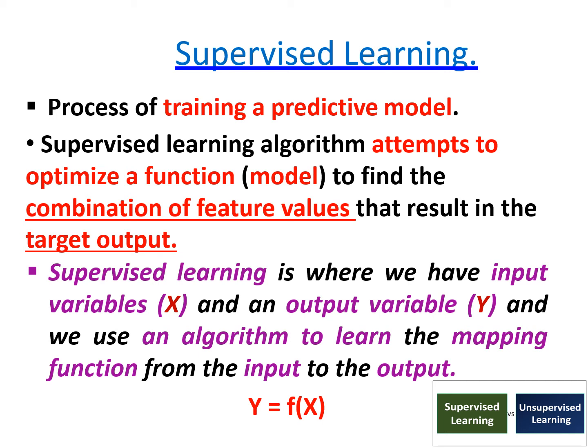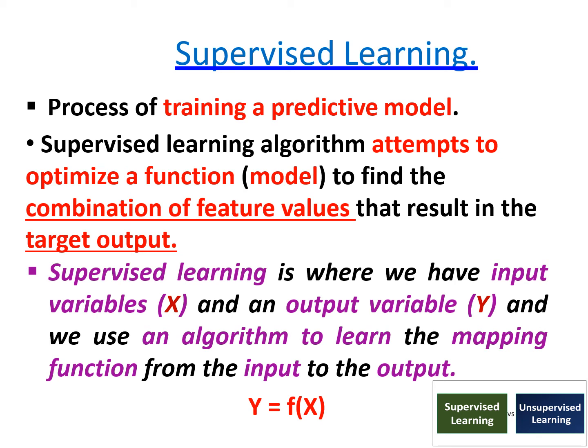So in the supervised learning scenario, we have the input data and we know what the output variable y will be. So input is fixed as well as output is fixed. We have to identify a mapping from the input variable x to the output variable y, and that function is termed f(x). So y is equal to f(x) is the case of supervised learning. Once more, supervised learning means input and output are predefined. We have to identify a function from the input variable to the output.